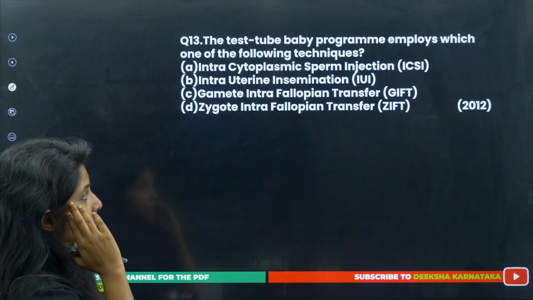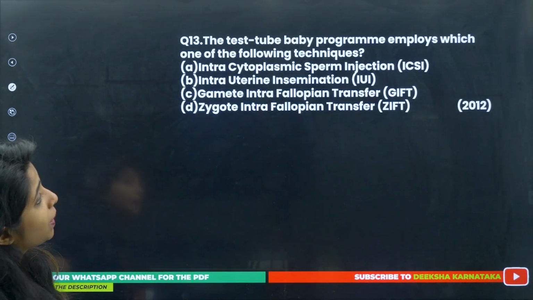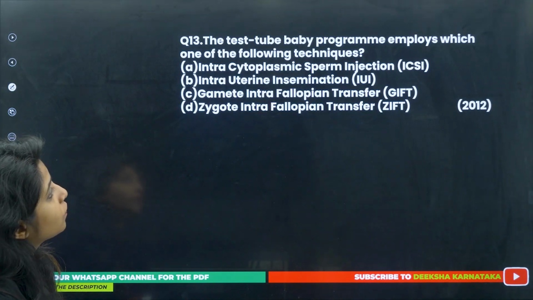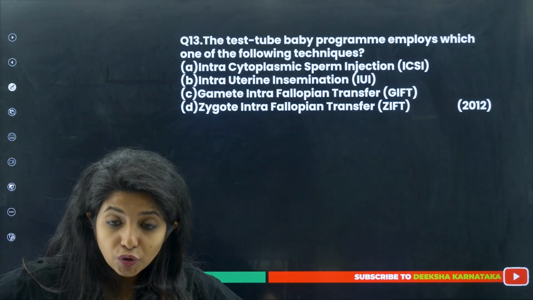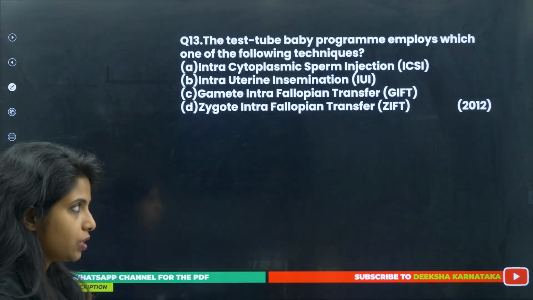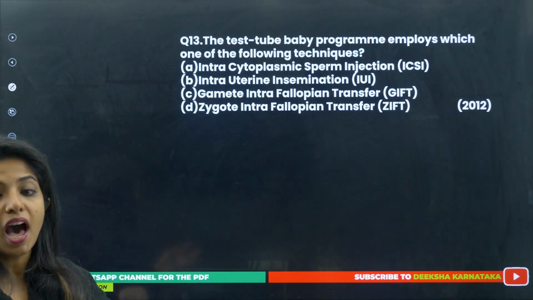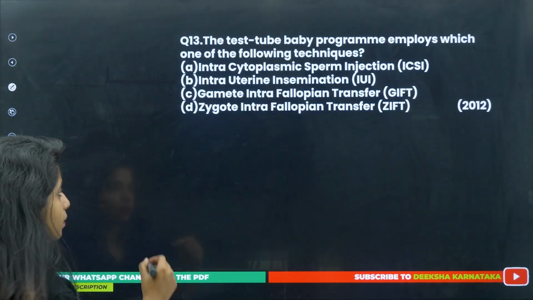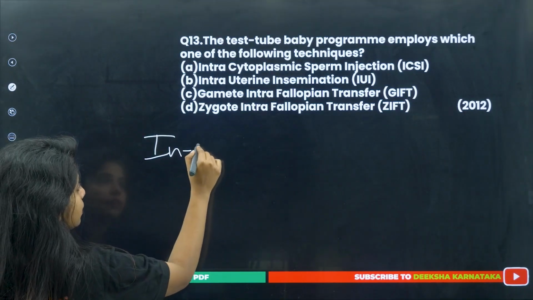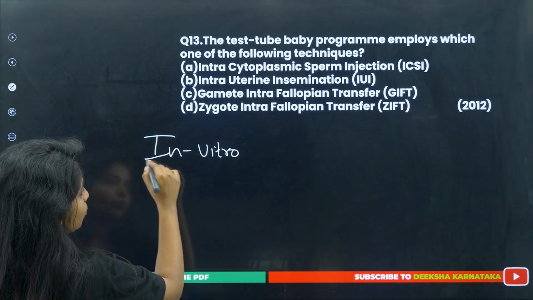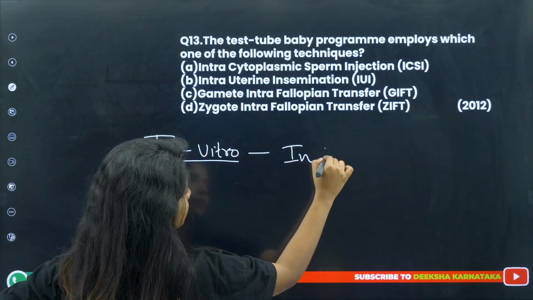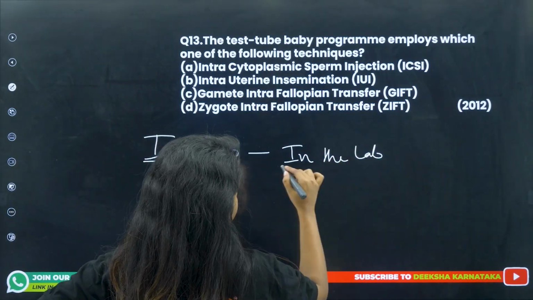Okay. Next thing, the test tube baby program employs which one of the following techniques? So test tube baby is in vitro fertilization, that is, fertilization is happening outside the female body. In vitro means in the lab.